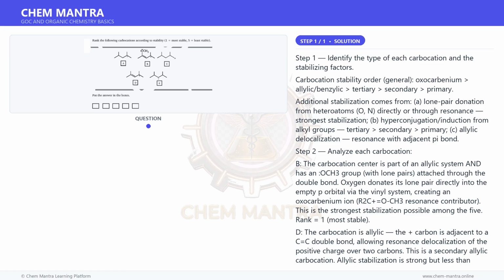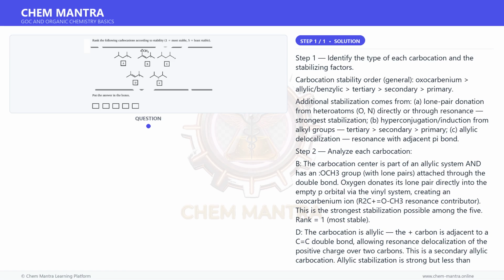C. This is also a secondary aliphatic carbocation. However, comparing C and E, both appear to be secondary, but C may have less effective alkyl branching, or one of the substituents provides less stabilization than in E. Looking at the structures more carefully, C has the plus on a carbon with 2 alkyl substituents, but the overall branching pattern makes it effectively less stabilized than E. Given the answer key places C at rank 5, least stable, C must be the least stabilized, with less branching hyperconjugation than E. Rank equals 5, least stable.